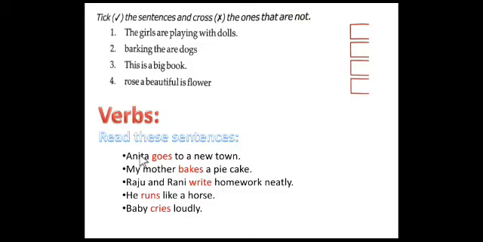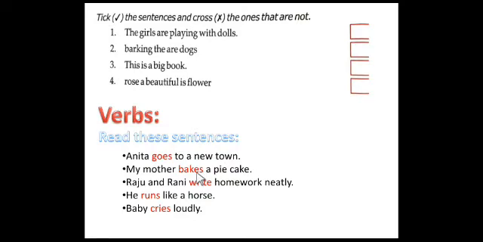In the second sentence, my mother bakes a pie cake, bakes, which is in red color, tells us what the mother does.